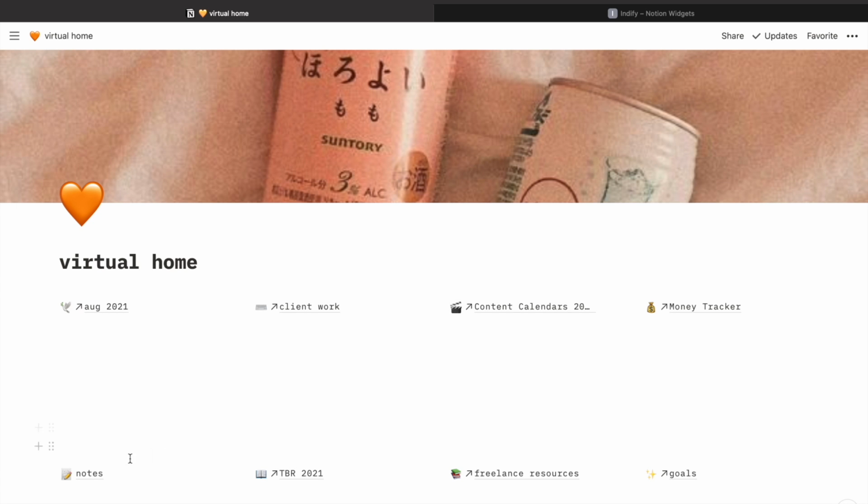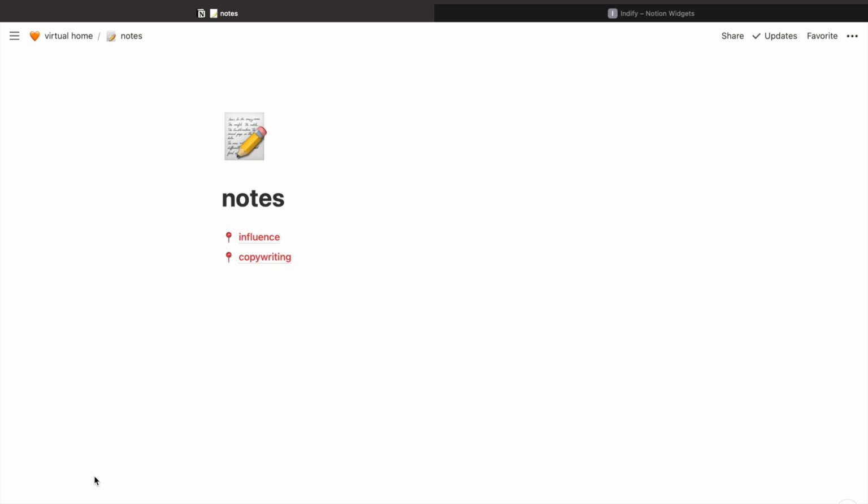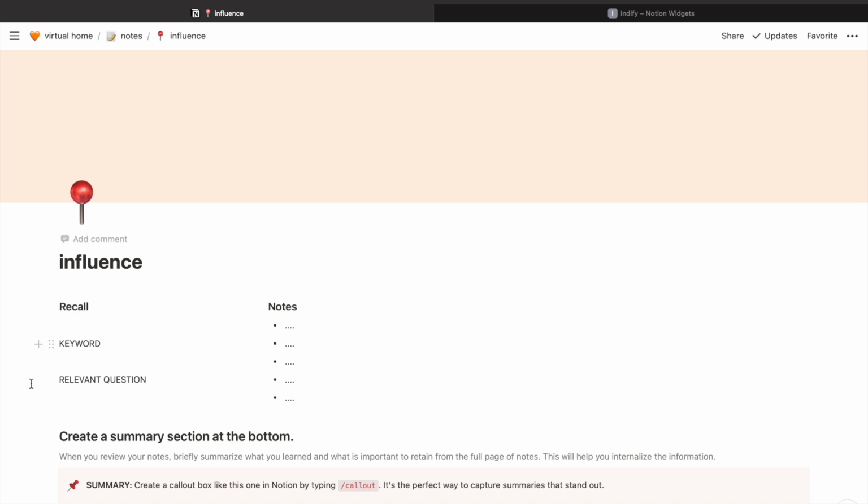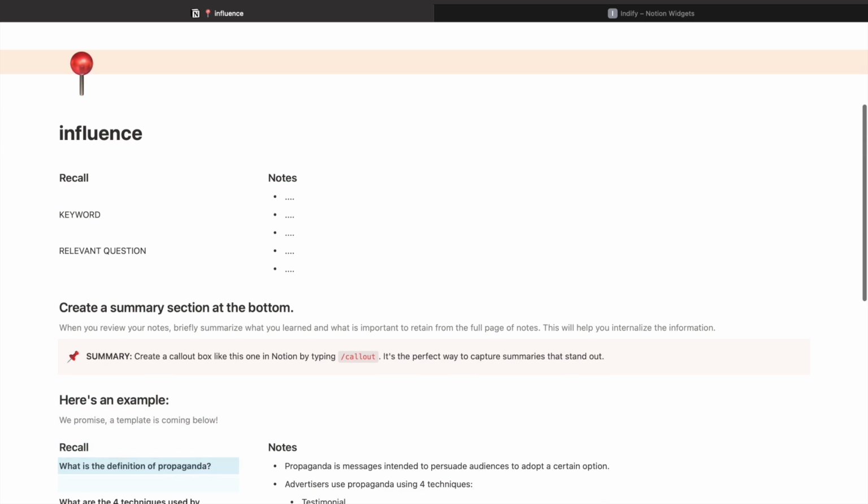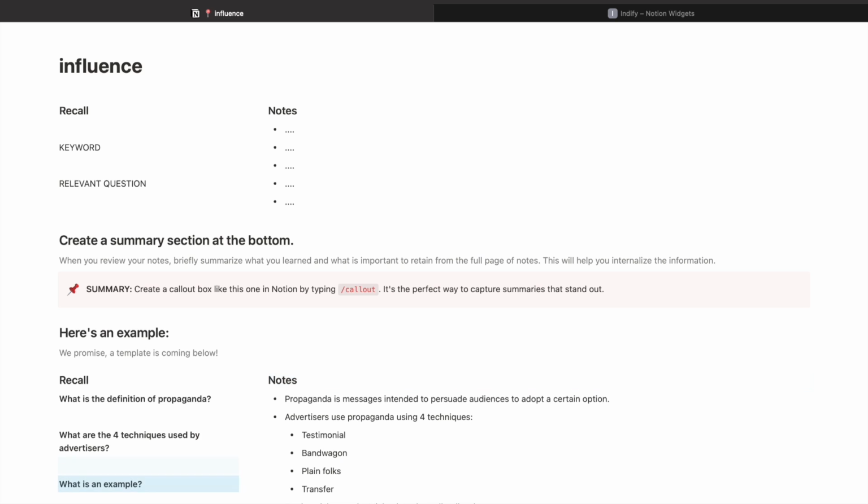So now we will talk about notes. Now what I have done in notes is, again, a very simple page. I haven't added anything as of yet. So for example, I'm reading a book called Influence. If I open Influence, this is a Cornell system of taking notes. So I can just add the keywords here, the relevant questions, and then the summary. This is the template which is available in Notion called Cornell noting system. So you can use the same template which I have used. Obviously I'm going to refine it a little bit more, but right now I haven't added the notes.